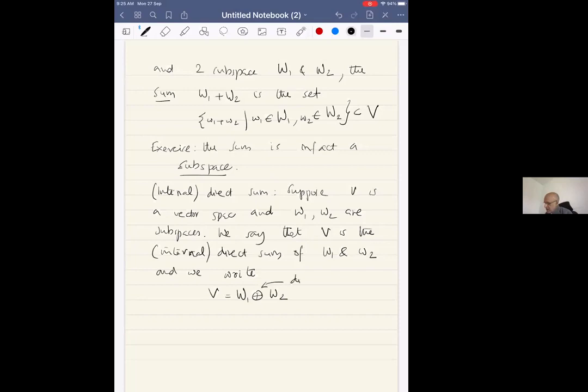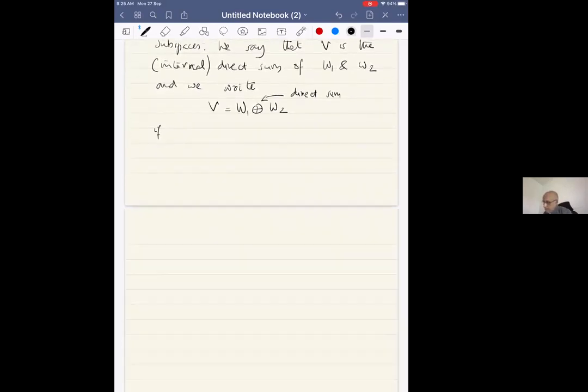This thing is called the direct sum sign. If V is W1 plus W2 and W1 intersection W2 is 0.